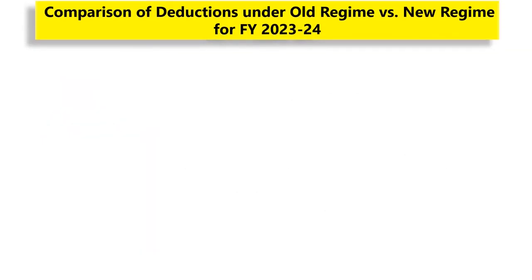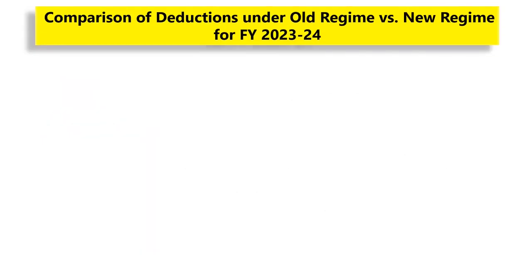Let us now compare the deductions under the old tax regime vis-a-vis the new regime for financial year 23-24.